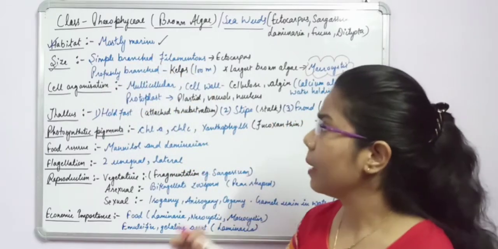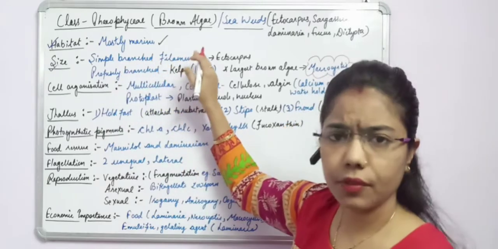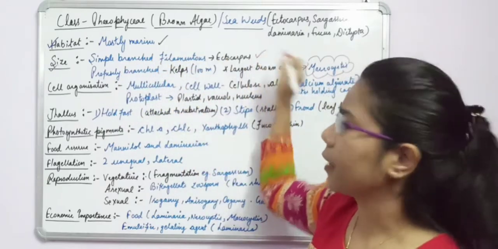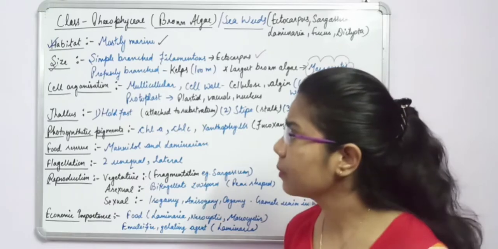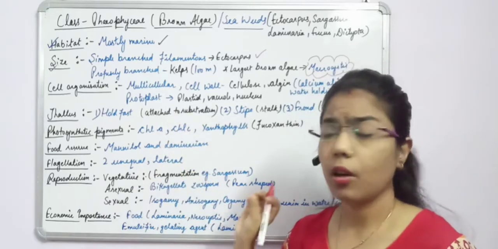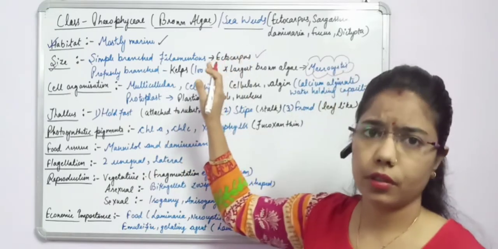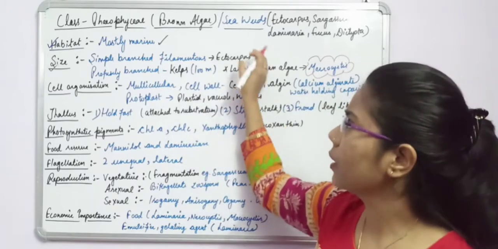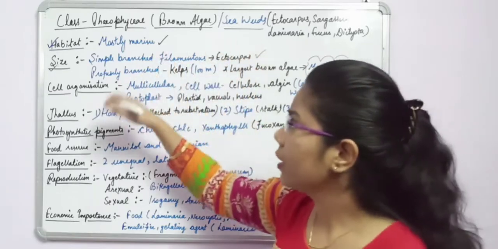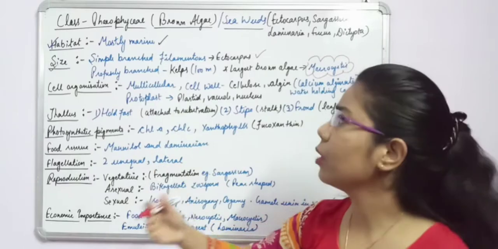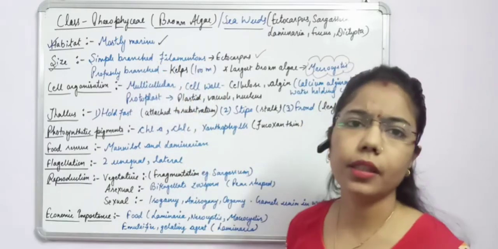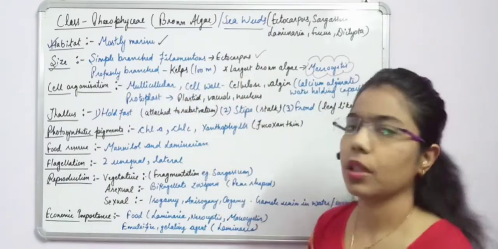Some algae are simple, branched and filamentous. An example is Ectocarpus. In this chapter all the examples are very important, so focus on which algae are of filamentous form. You can say Ectocarpus.